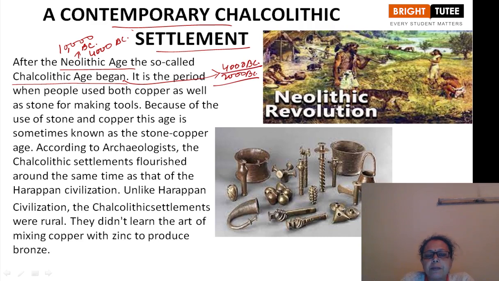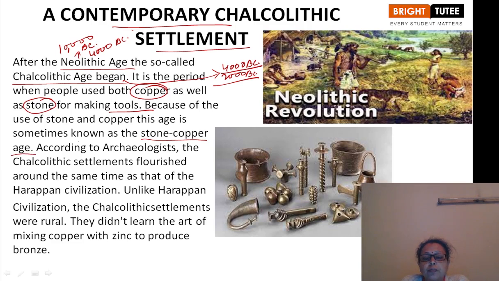It is the period when people used both copper as well as stone for making tools. Copper was discovered, and stone was already used by people to make tools. Because of the use of both stone and copper, this age is sometimes known as the stone copper age.